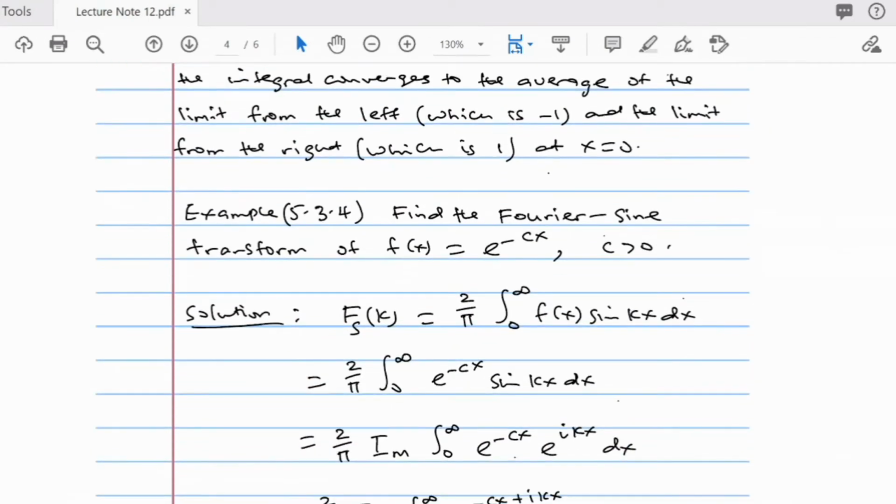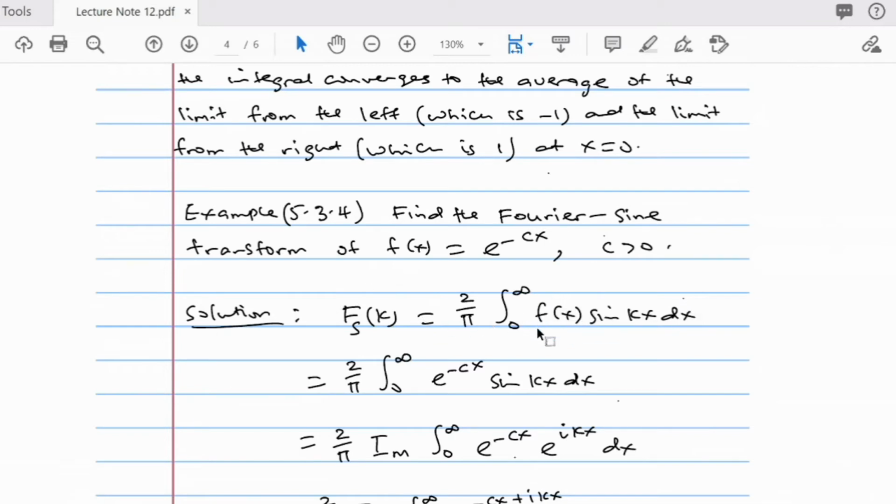Now find the Fourier sine transform of f of x equals e to the power minus cx, where we assume that c is greater than 0. So find the Fourier sine transform of f of x equals e raised to the power minus cx, where c is greater than 0. By definition, our Fourier sine transform of f of x is this.